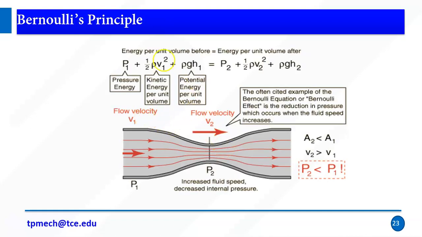This image shows Bernoulli's principle. Here P1 is at section 1, and P2 is at section 2. The cross-sectional area of the pipe is decreased. Due to this, the fluid speed increases, and the potential energy is converted to kinetic energy. So it will reduce the pressure, right? It will reduce the pressure. So this is Bernoulli's principle.